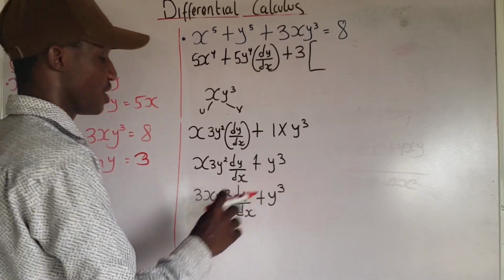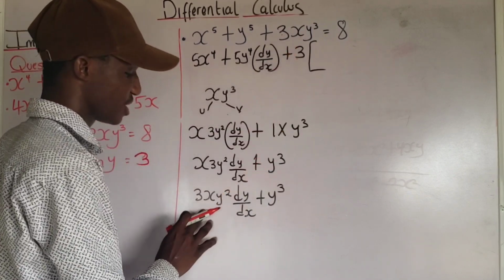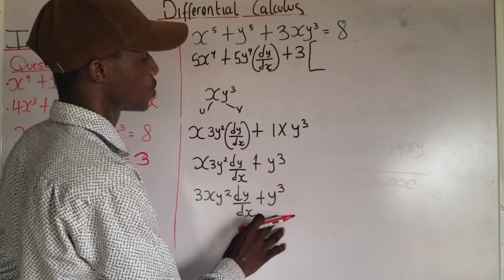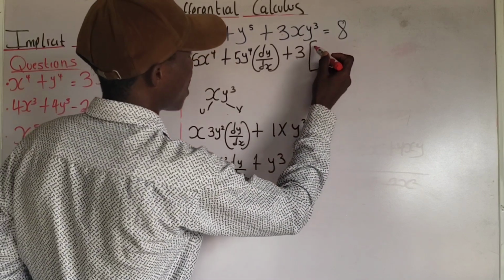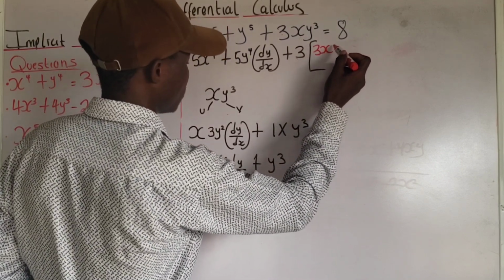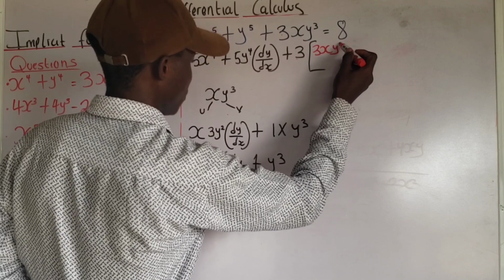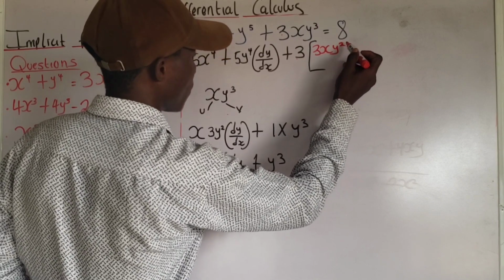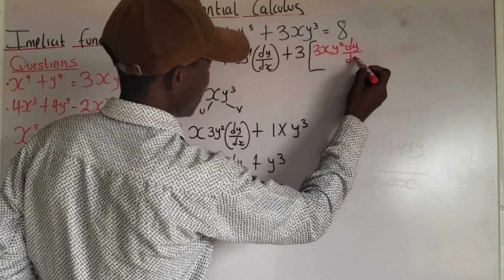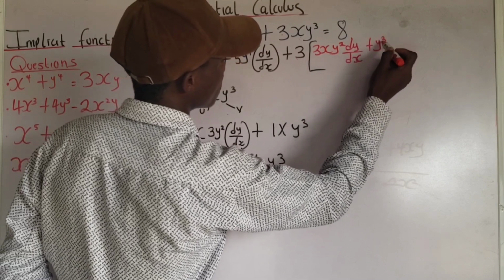You understand? So the derivative of xy cube is 3xy squared dy dx plus y raised to the power of 3. So here I'm going to have 3, and the derivative is 3xy squared dy all over dx plus y raised to the power of 3.